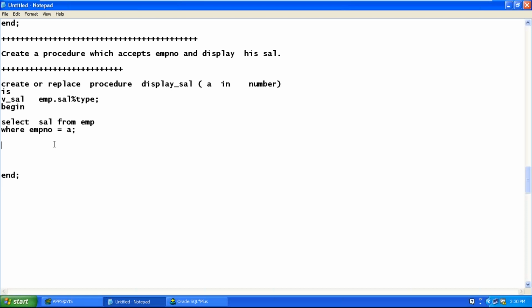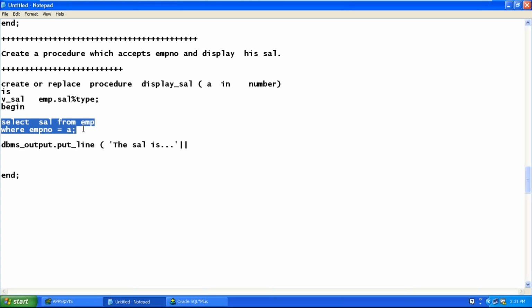And DBMS output. What should I write? The salary is, display_sal, then A, pipe. No, not A. Output parameter, display_sal. Or is it selected? v_sal, sorry.